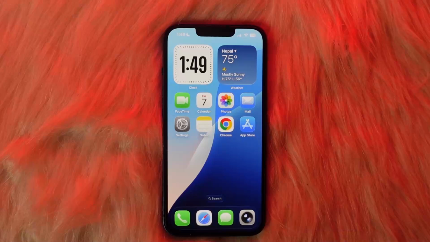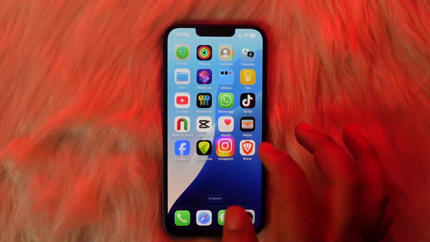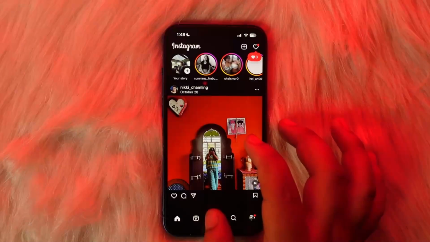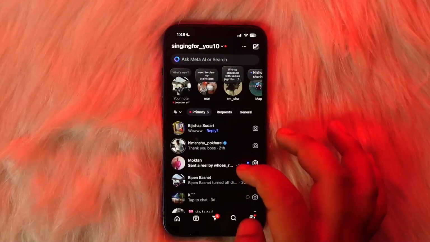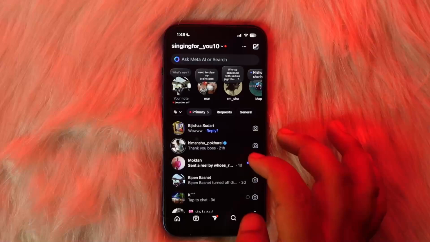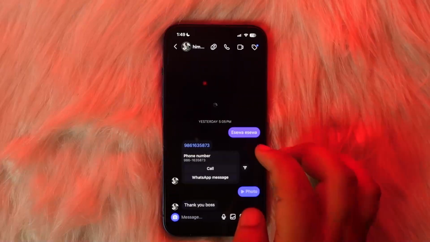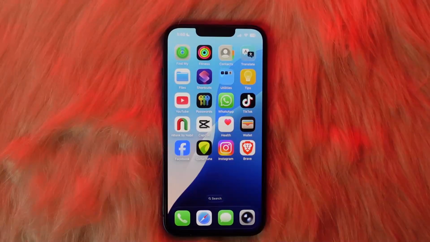Let me go right through quick and easy how you can see a specific person's Instagram activity. You can see a specific person's online activity if you have a direct message conversation with them. For instance, if you open up Instagram and head over to direct messages, and if you have the direct message with them enabled, then you'll be able to see the activity status if they have turned it on. If their activity status is turned on, it'll be indicated by a green dot or an active now status.